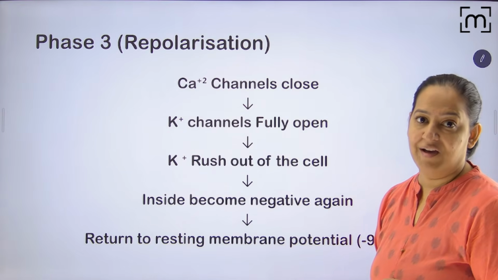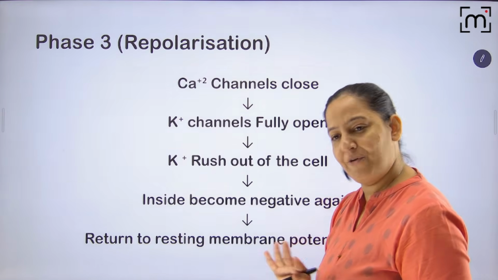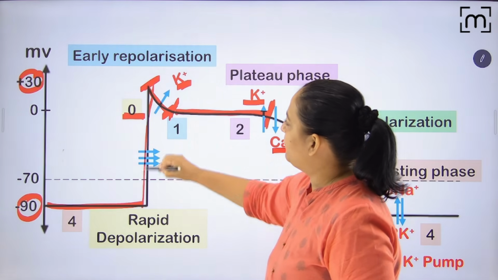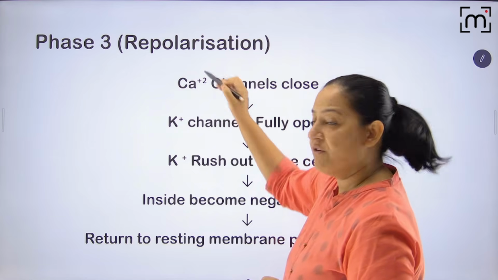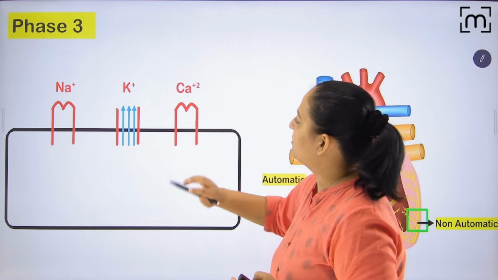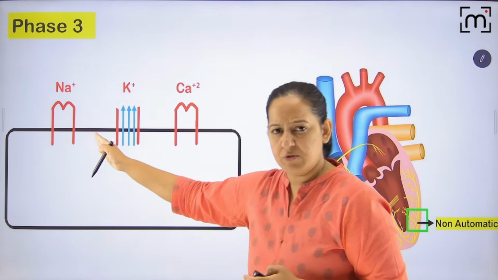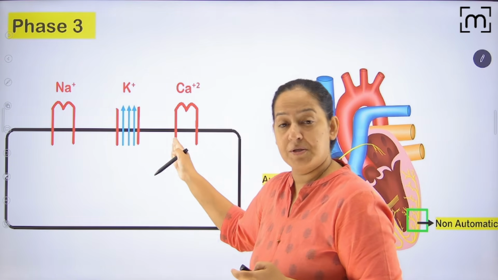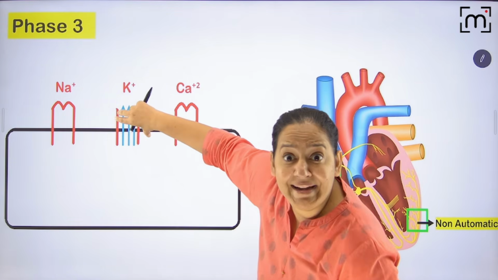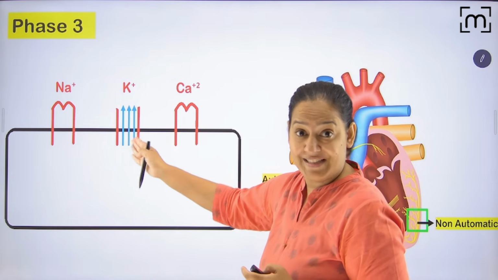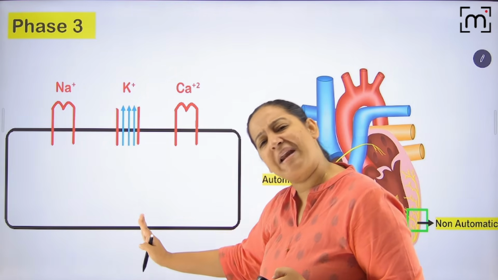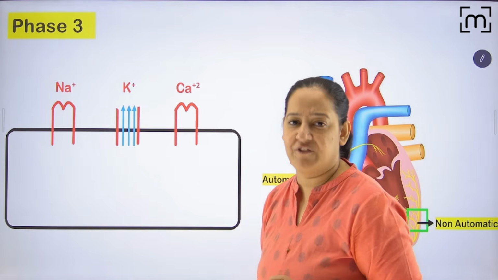Coming to phase 3, which is repolarization. Depolarization is done. This is rapid depolarization, this is early repolarization, this is plateau. Now we will do fast repolarization. Now calcium channels closed. Sodium was already closed, and now calcium also closed. But potassium opens completely, not slowly, not partially, not sluggishly. See the number of arrows I have drawn. So there is rapid potassium efflux.